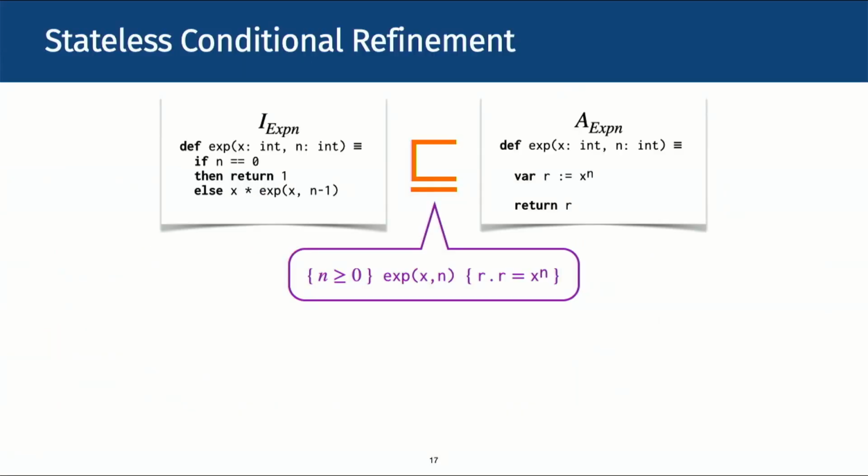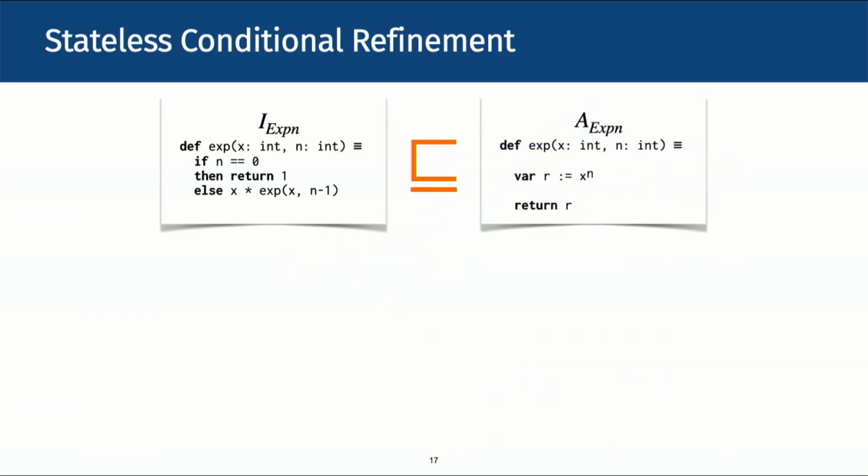Here we have a simple function that computes exponentiation. Then, under the precondition that n is non-negative, we abstract the implementation to an abstraction that directly returns x to the power of n. As mentioned, under the hood, these conditions are automatically inserted by the wrapper.